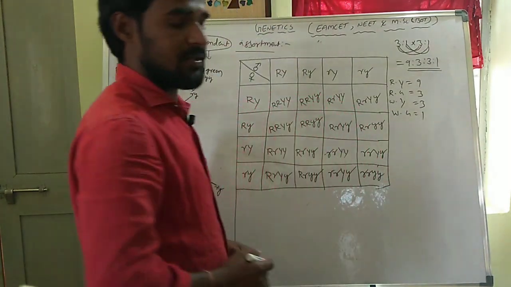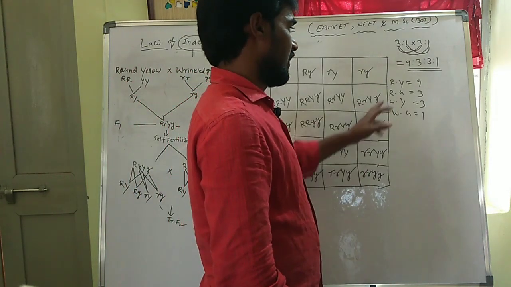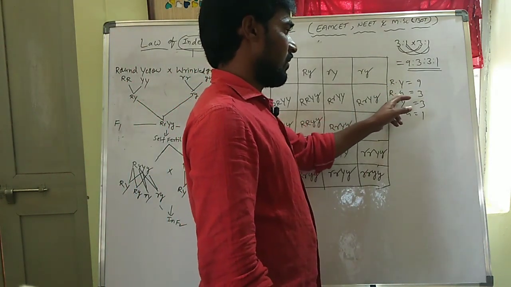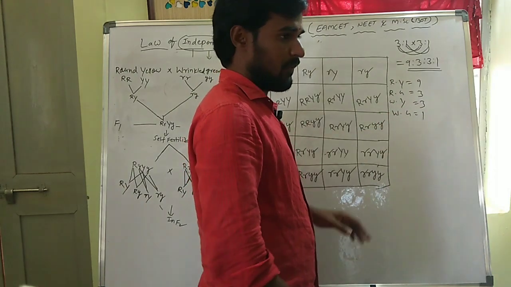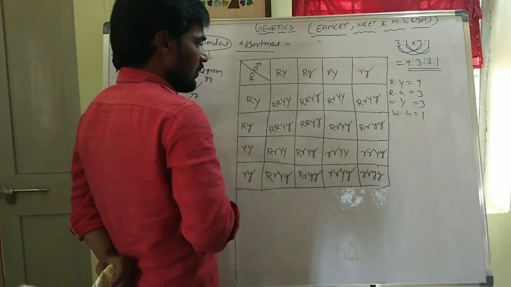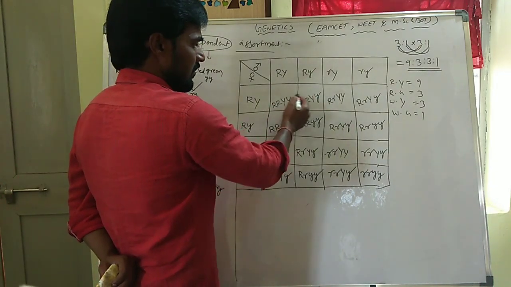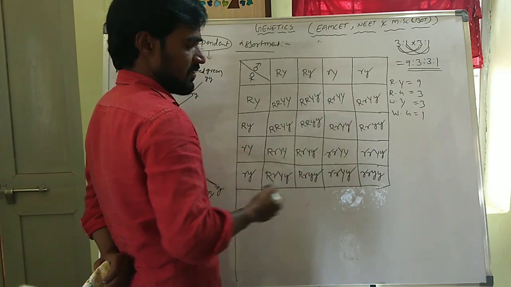How many phenotype plants will be developed? 4 types of phenotype plants will be developed: round yellow 9, round green 3, wrinkled yellow 3, wrinkled green 1. Yes, very simple trick. To see each and every box takes a lot of time, that is a time-wasting process.